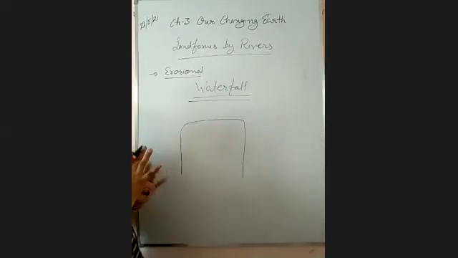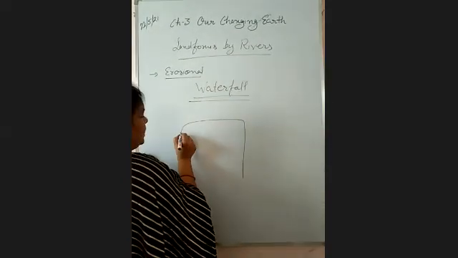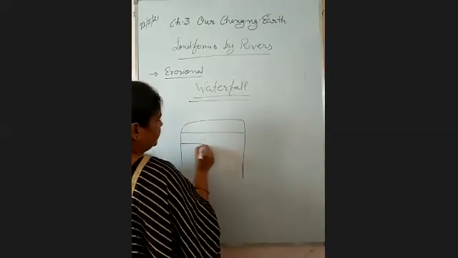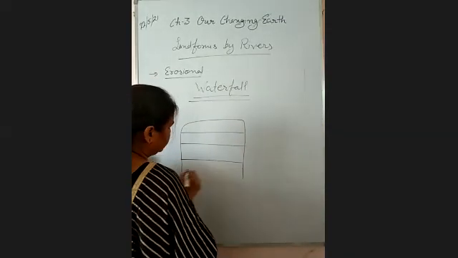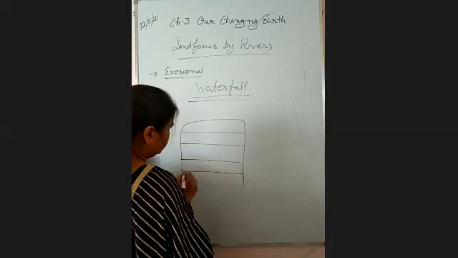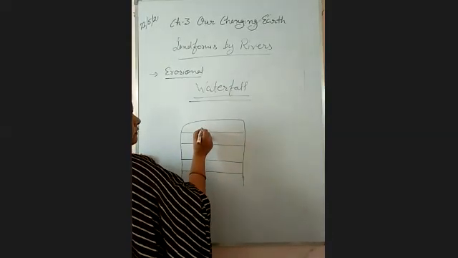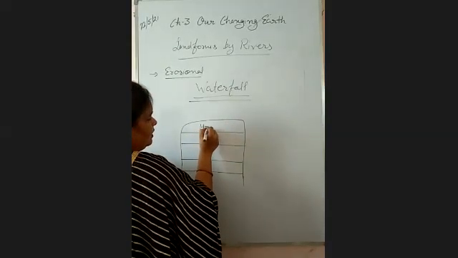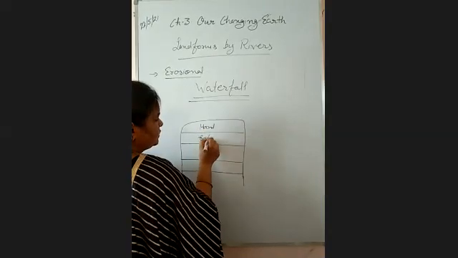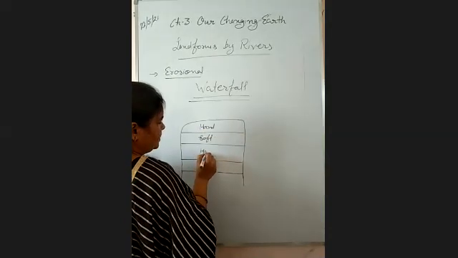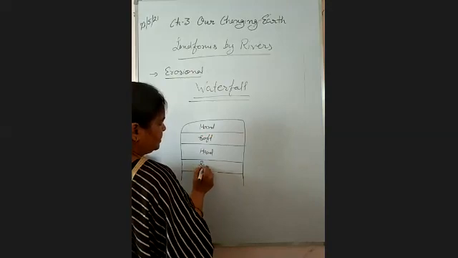How is a waterfall created? There are two types of rocks. This is the rock structure, suppose. Now what has to be done? This is the hard rock. This is soft rock. Again, this is hard rock and this is soft.